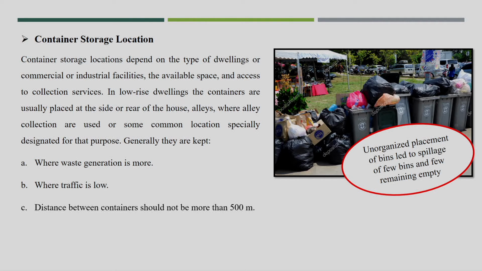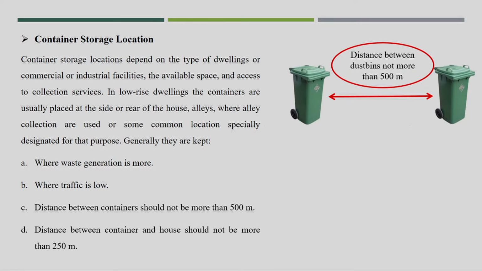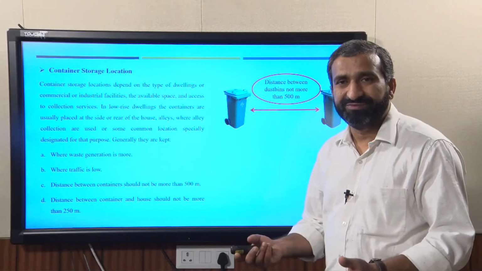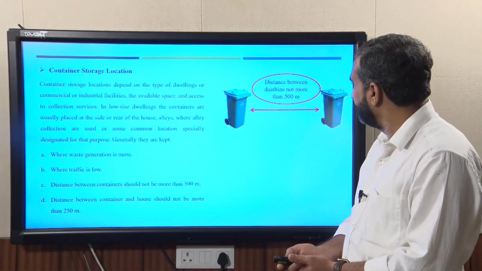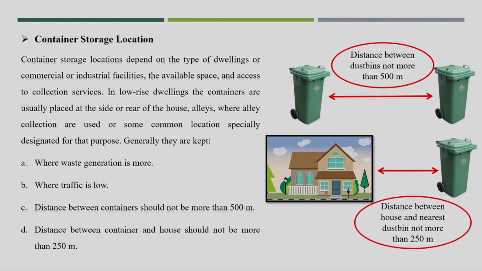This is not based on any rule or regulation, but I think it is good if the distance between two dustbins is 500 meters, and the nearest dustbin from any household is not more than 250 meters.